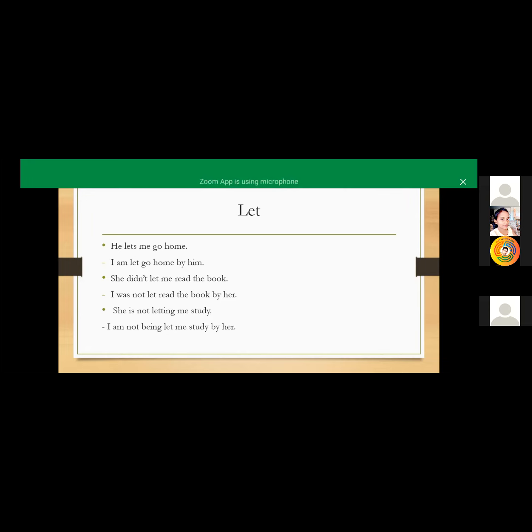Why am I not converting it? Because our verb in this sentence is "let," and "let" has three forms, all "let." So we convert "let" into the third form of the verb, that is "let."